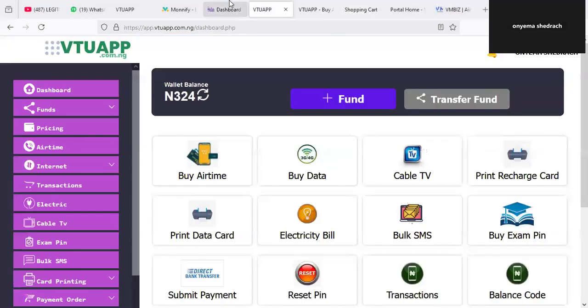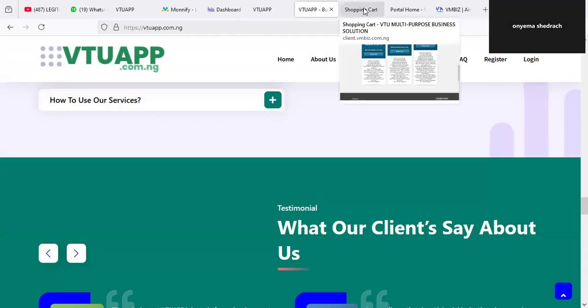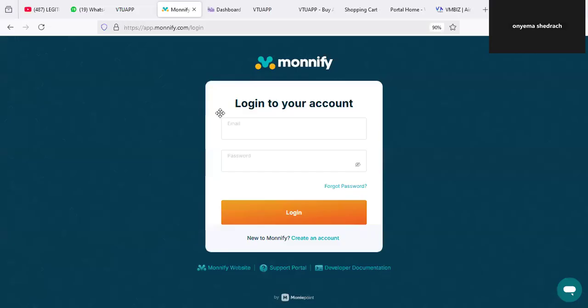Most of you may say, oh, you have shown me all this, but let me show you something else. I'm going to just show you a few things. Now, most of you know what Modify is, right?